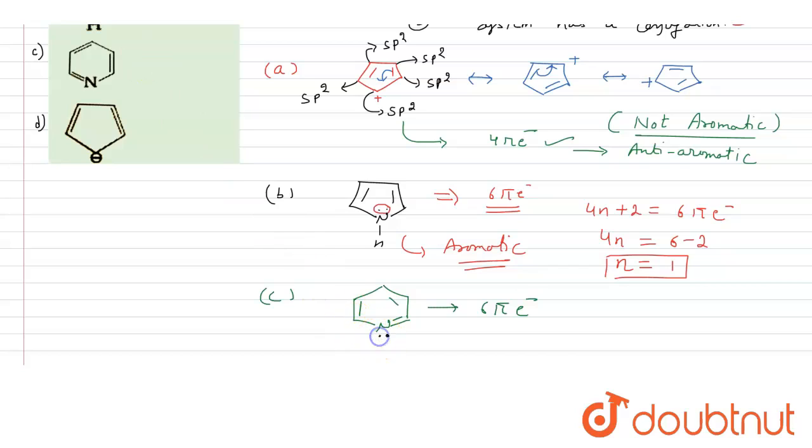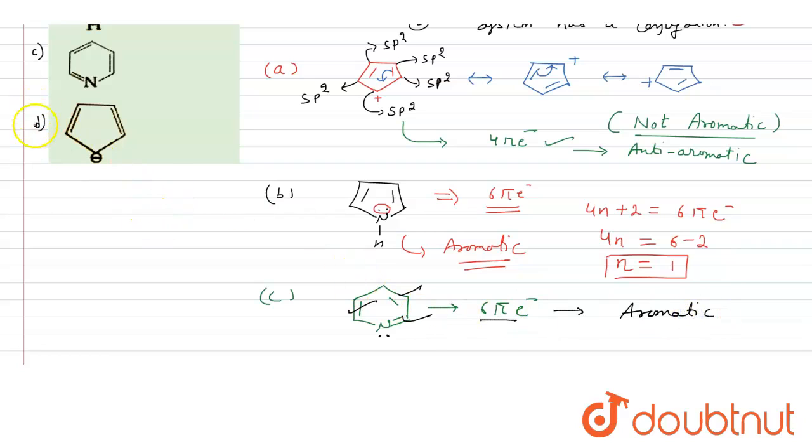There is a lone pair also, but this lone pair is not involved in the conjugation. So that's why we do not count it as a pi electron. So here are 3 pi bonds, and that means 3 bonds with 2 electrons each, a total of 6 pi electrons. That means this compound is also aromatic.